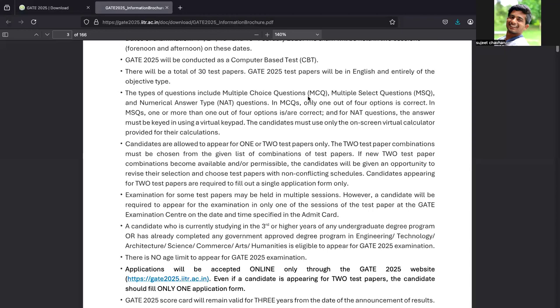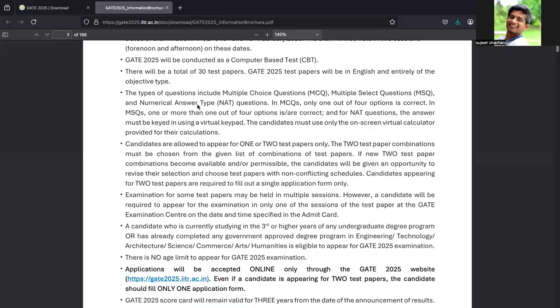We will go through one of the papers from the previous year in this same video, in which you will get to know about multiple choice questions. The second type is the multiple select question. For one question, multiple options can be correct, and you need to select all of the correct options.